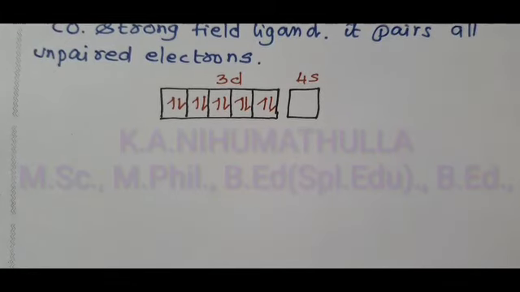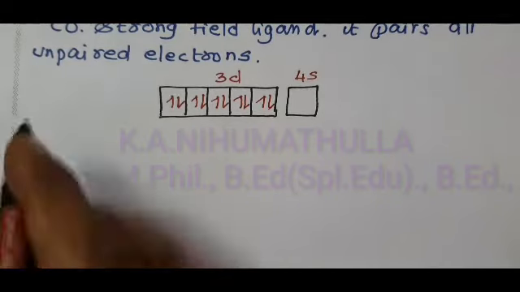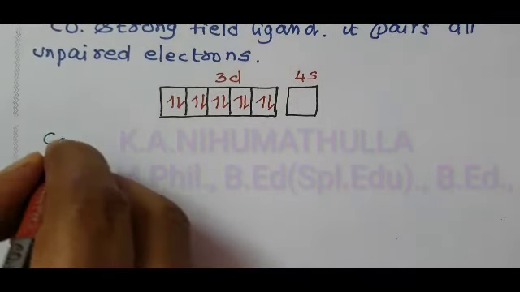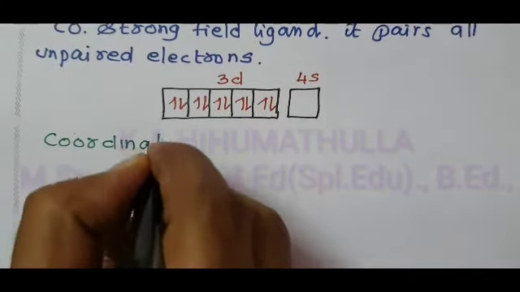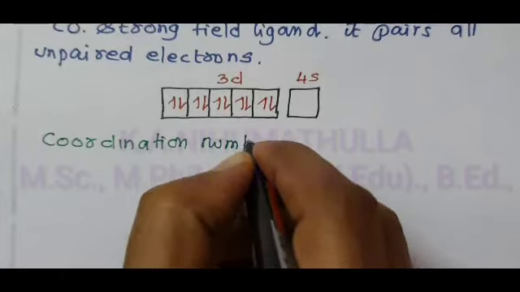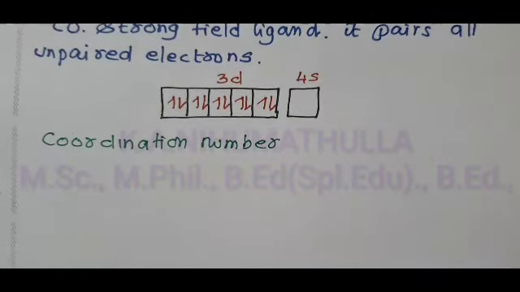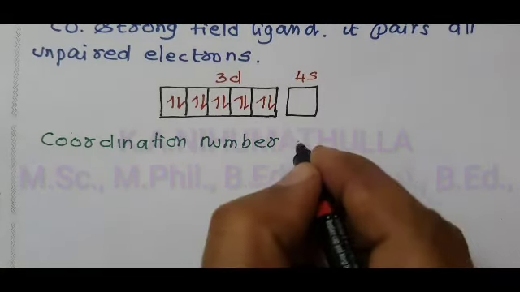And remember, the coordination number of nickel in this complex, tetracarbonylnickel(0), is equal to 4.